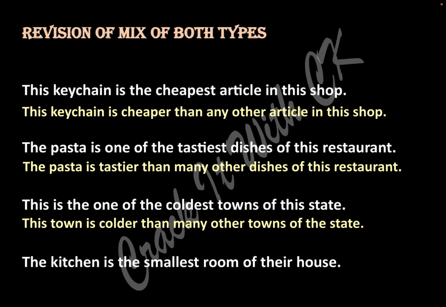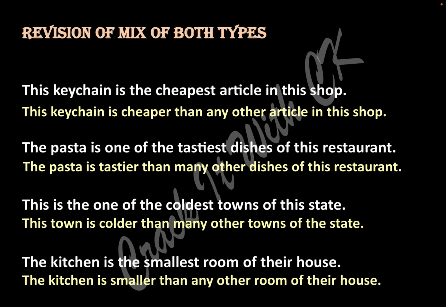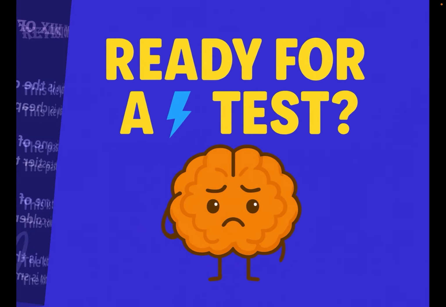And the last one, the kitchen is the smallest room of their house. Come on, try. We are talking about the kitchen, so begin with the kitchen for making comparative. The kitchen is smaller than any other room of their house. I hope the revision is clear, guys.